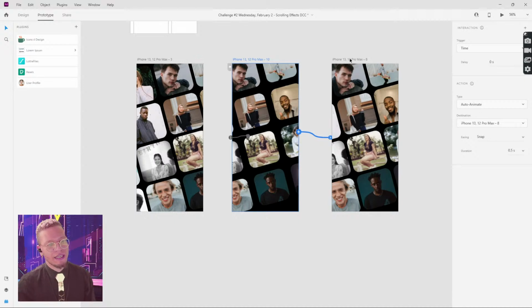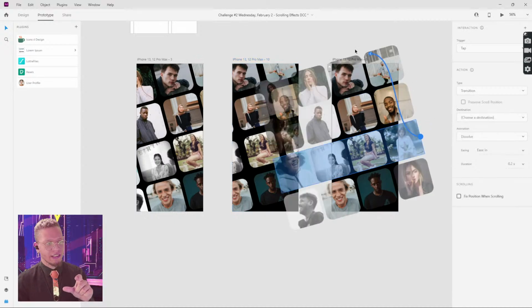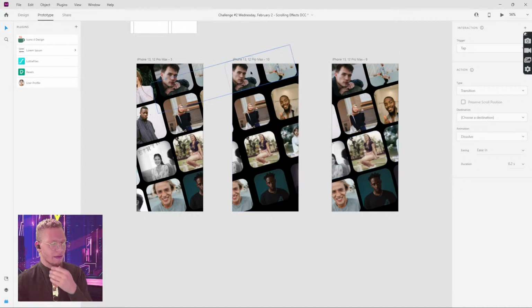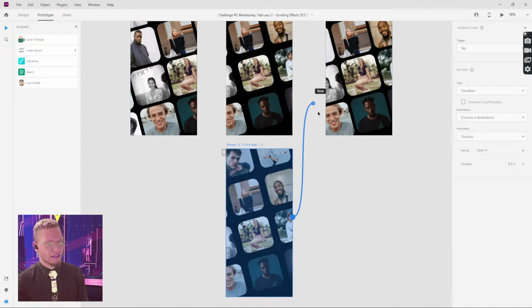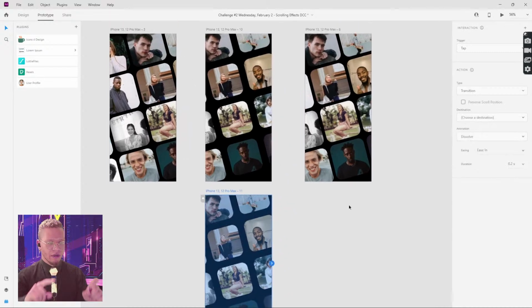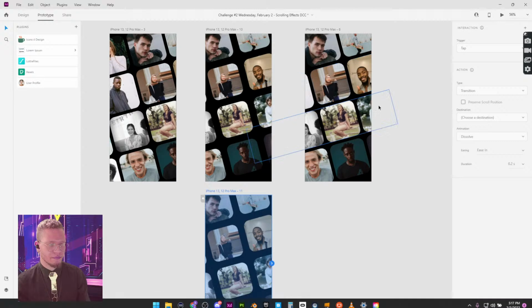And we're going to do the same thing basically in reverse. We're going to take this, we're going to drag it to, actually I don't think it works that way. What we're going to do is duplicate this. We're going to take off the pick whip, and now we're going to go in reverse, right?